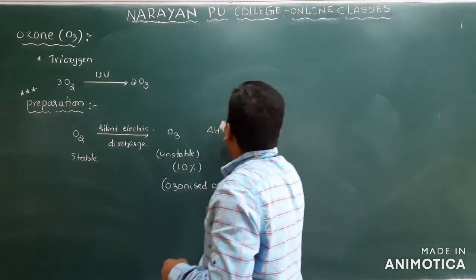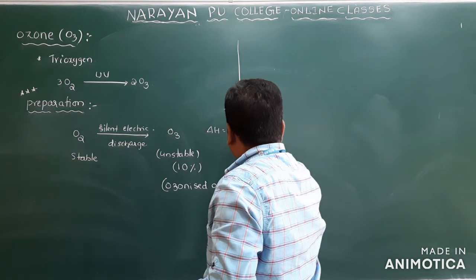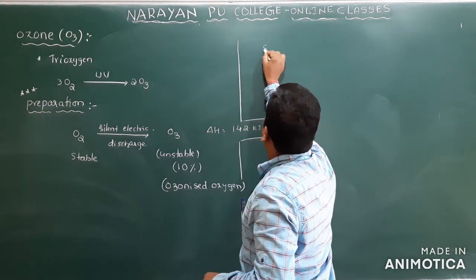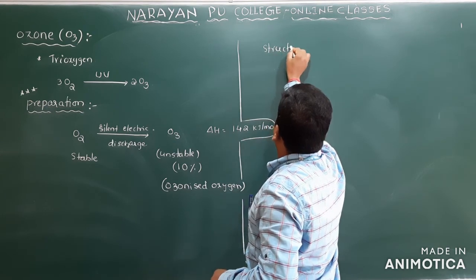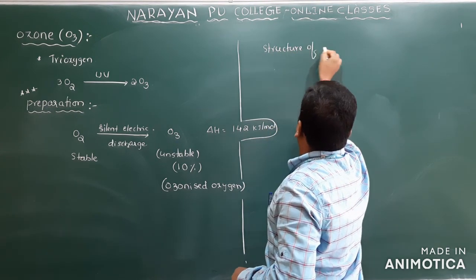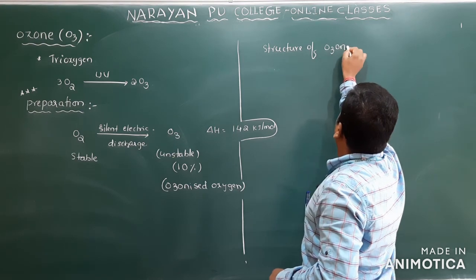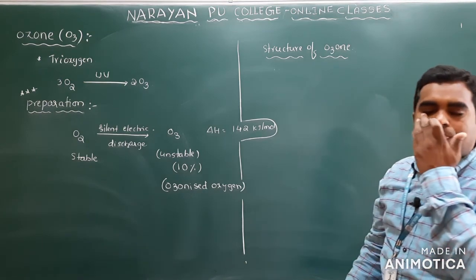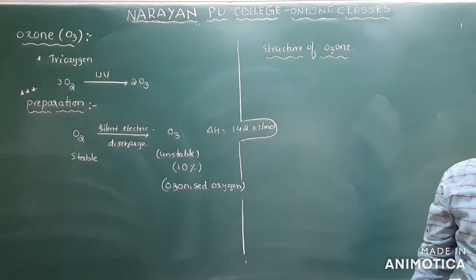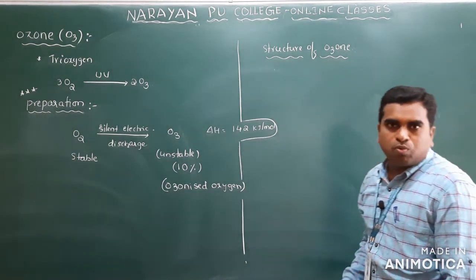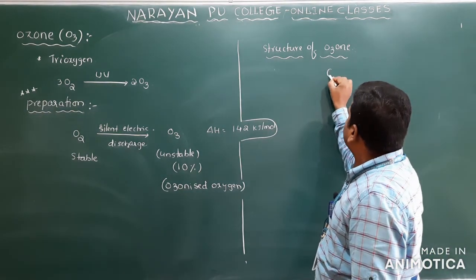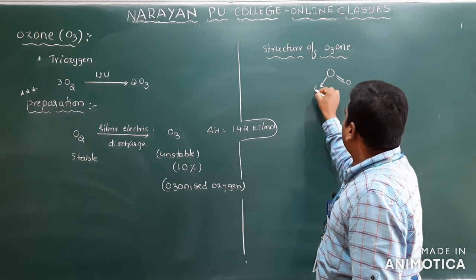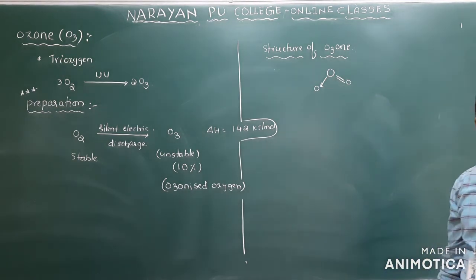Clear? And next one is structure of ozone. Clear? Next one is structure of ozone. Only one preparation is there, so that preparation is very important. Clear? So you know that here is the structure of ozone. What is the structure of ozone here? You know, this is oxygen, and there will be a double bond, and there will be a single bond. Clear? So you know that.